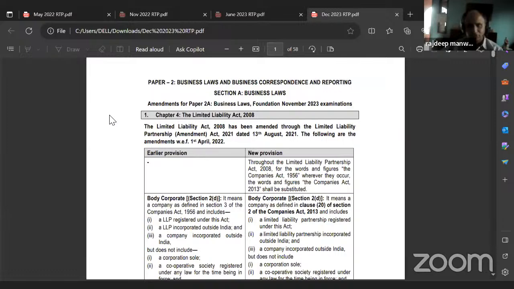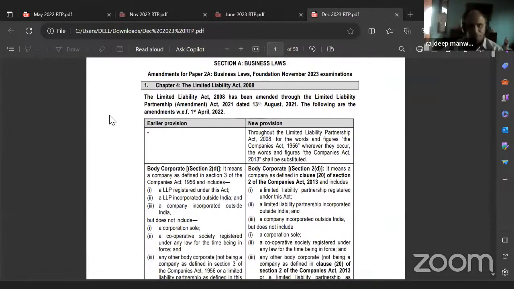Paper 2, Business Laws and Business Correspondence and Reporting. Section A, Business Laws. Amendments for Paper 2A, Business Laws, Foundation November 23 examinations. First one, Chapter 4, the LLP Act 2008. The Limited Liability Partnership Act 2008 has been amended through the Limited Liability Partnership Amendment Act 2021, dated 13th August 2021. Following are the amendments with effect.